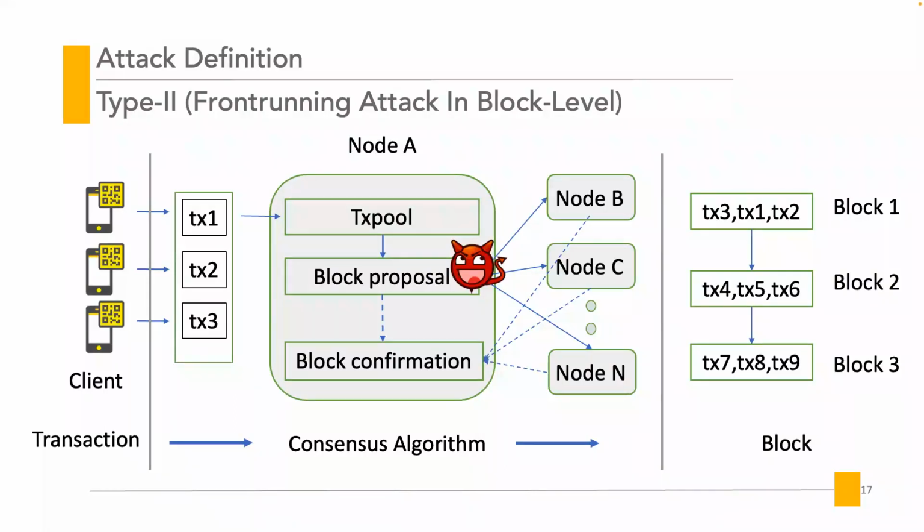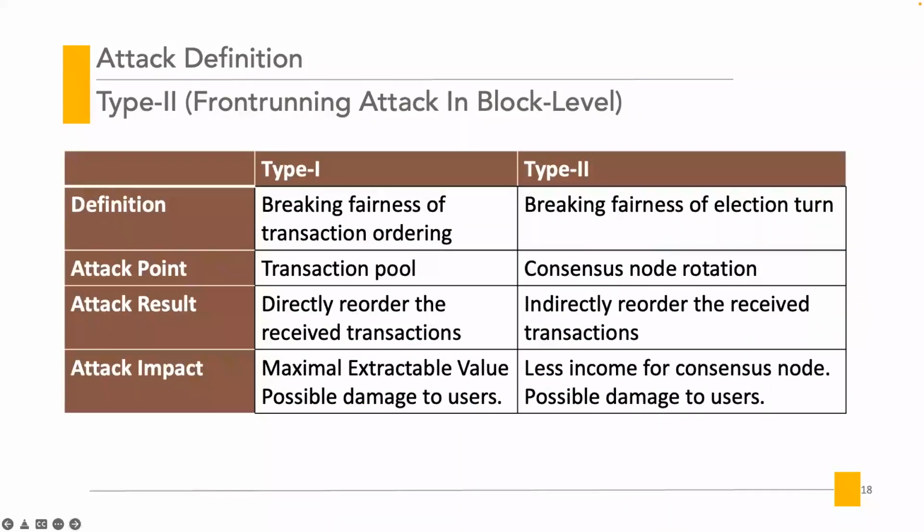The type 2 attack is to break the block level fairness. In this attack, a profitable seller will cut in line to occupy an advantageous position during the seller rotation procedures. A front-running position of the seller will break the fairness of blocks because the profitable seller can produce more blocks than others. For instance, the node B has taken the seat of node A, and he can accordingly insert profitable transactions in his block.